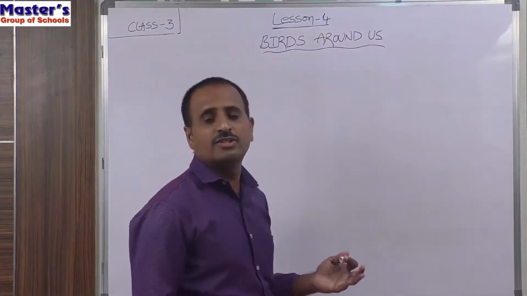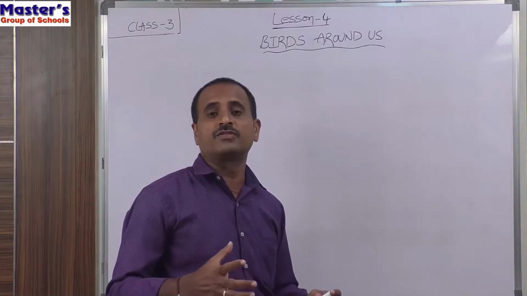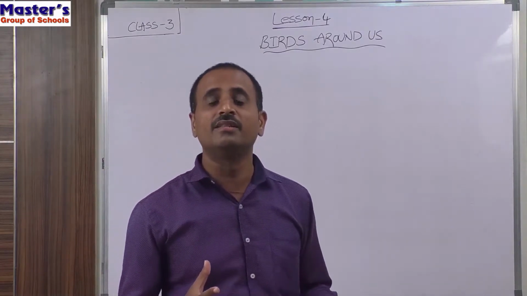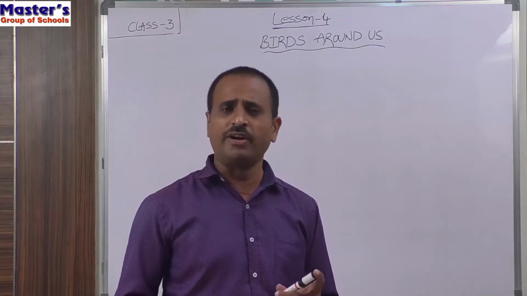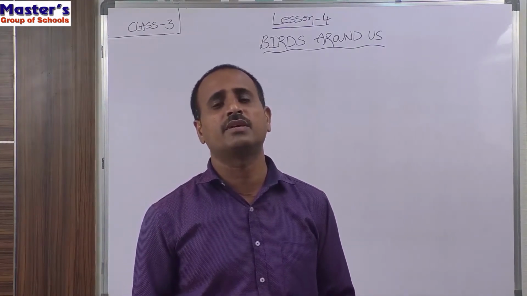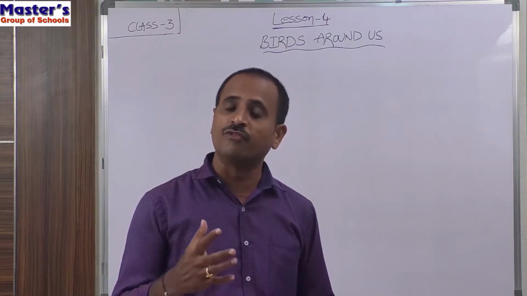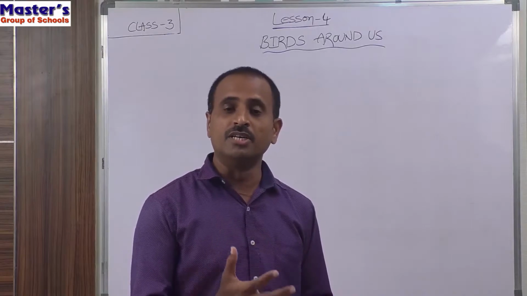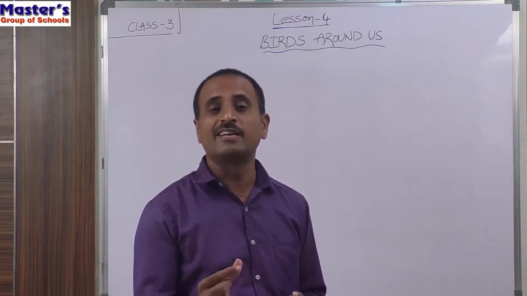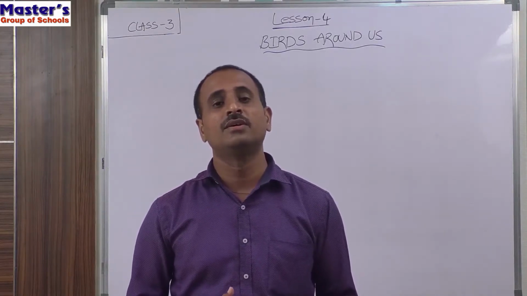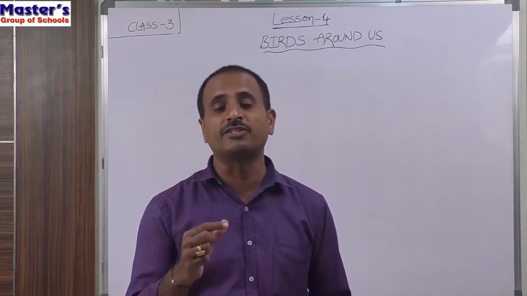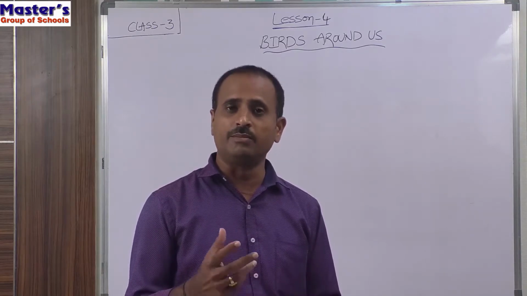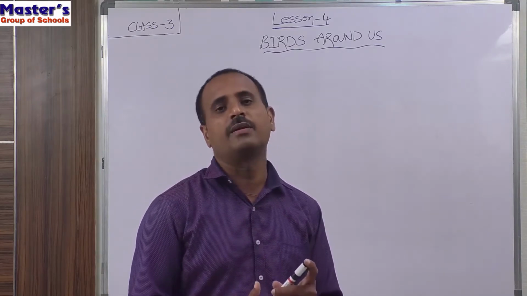So children, the next one is that different birds will have different eating habits. All the birds do not eat the same type of food. Different birds will eat different types of food items. That means some birds will eat fruits, seeds and grains, whereas some birds will eat small fishes and small insects present in water, whereas some birds will eat the flesh of small animals and small insects. So in this way, different birds will have different food habits.